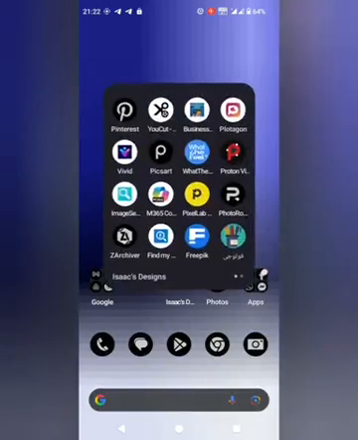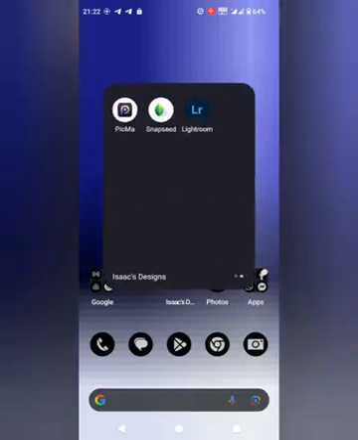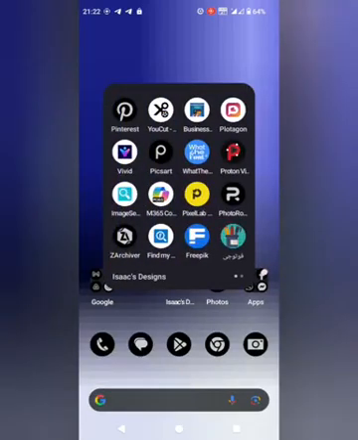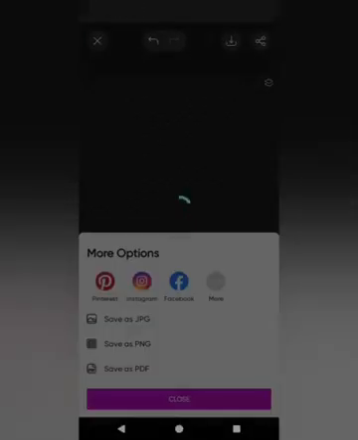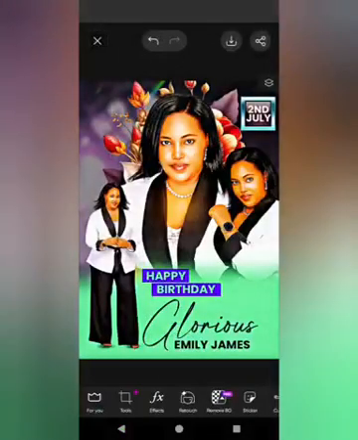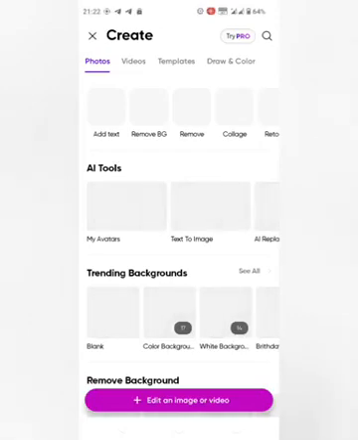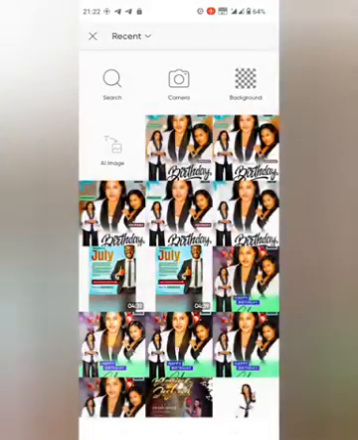So come to the, where's that, PixArt. I'm not going to do much. That is the one I was working on some hours ago. So click on the editor's image, make sure your data is on. Mine is off, but make sure that yours is on. This is a pro version of PixArt, so maybe you have not updated it, so it is going to disturb me. So let me just go with it like that.